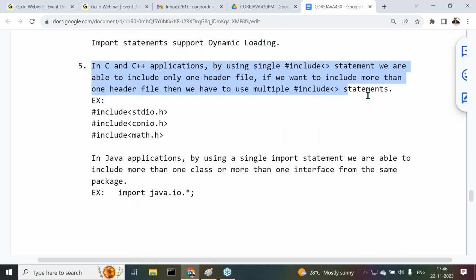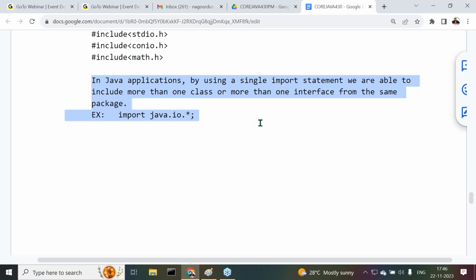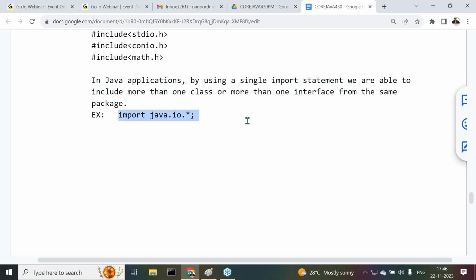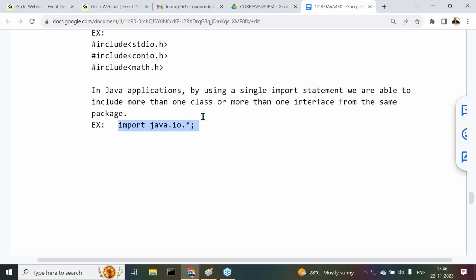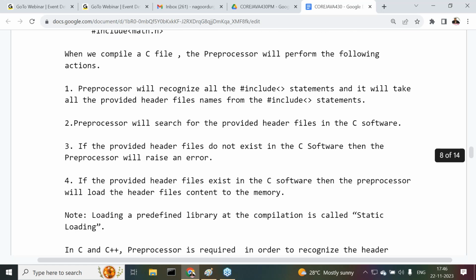In C and C++ applications, by using a single hash include statement, we are able to include only one header file. If you want to include more than one header file, we have to use multiple hash include statements. Examples: hash include stdio.h, hash include conio.h, and hash include math.h. In Java applications, by using a single import statement, we are able to include more than one class or more than one interface from the same package. The example here is import java.io.*. Yes, sir, got it or not? So this is the second difference between Java and the others.